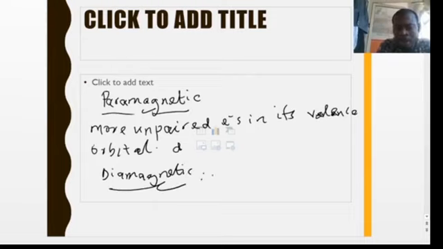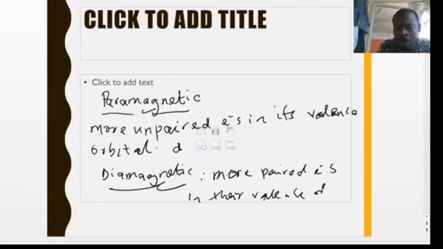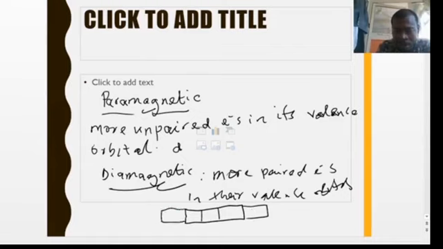They have more paired electrons in their valence orbitals. When you realize that you have more paired electrons in the orbitals, then we say such an element is considered to be diamagnetic. So just like I said, if you have something like this, a d block element, 1, 2, 3, 4, 5.